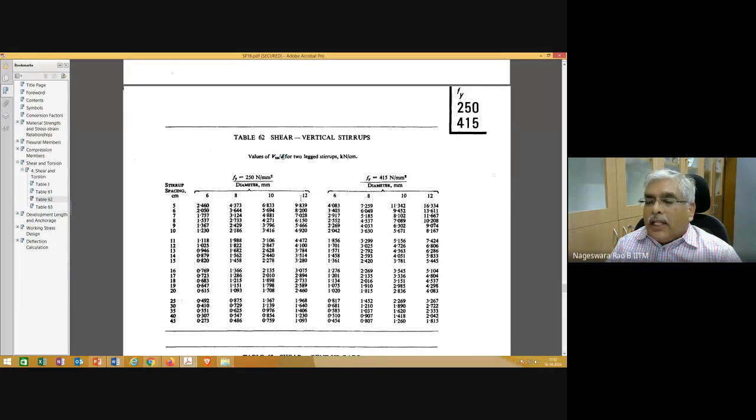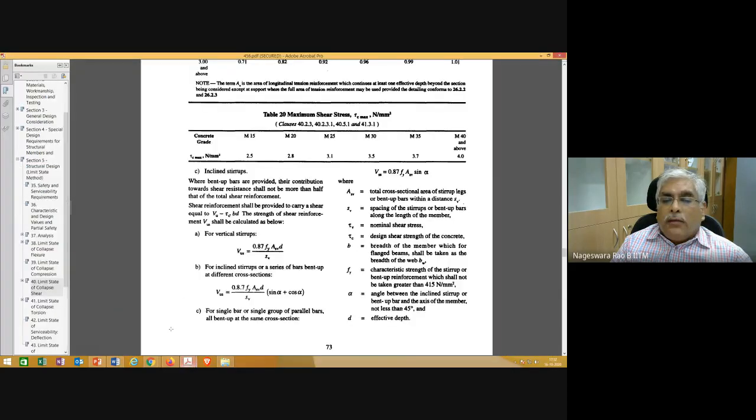What is the shear strength, the shear resistance that is generated when you provide vertical stirrups, as a ratio of the effective depth of the beam? What is it going to be a function of? VUS divided by D is going to be a function of grade of steel, area of steel, and spacing of the bars. ASV is nothing but the area of cross section of these stirrups, depending on the number of legs of the stirrup.